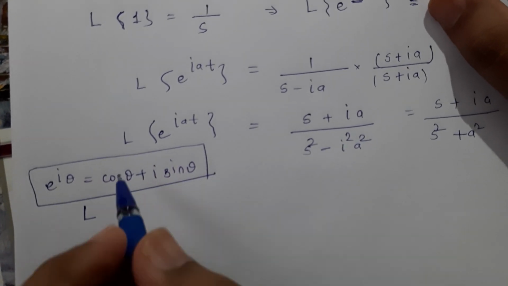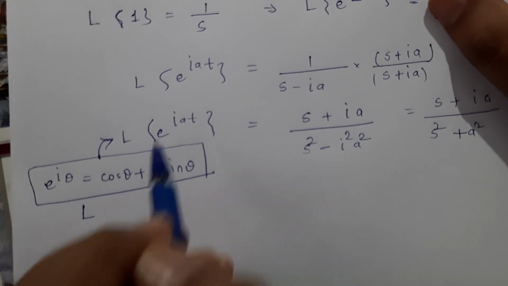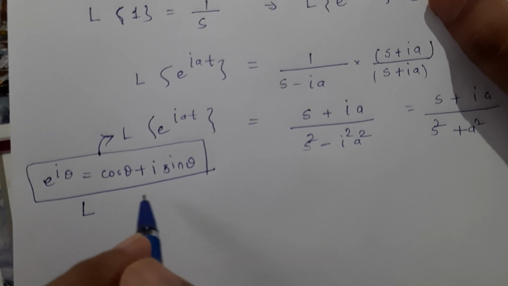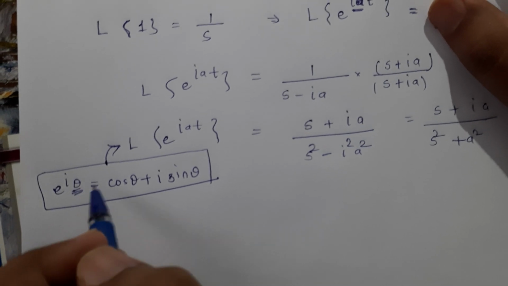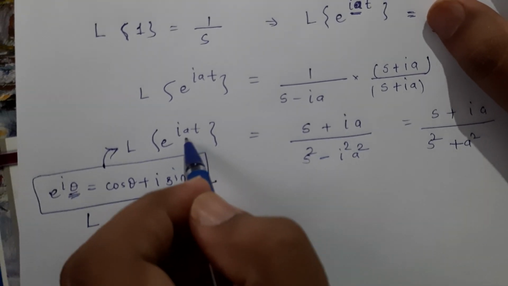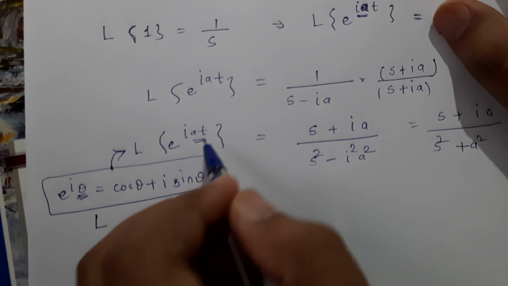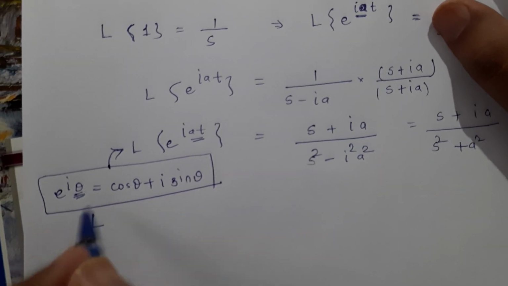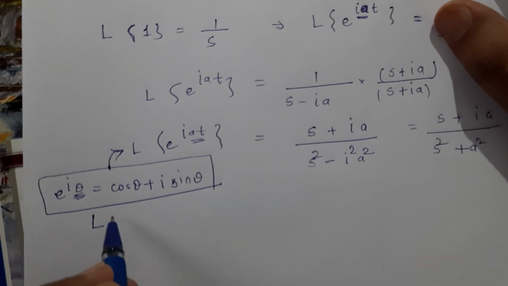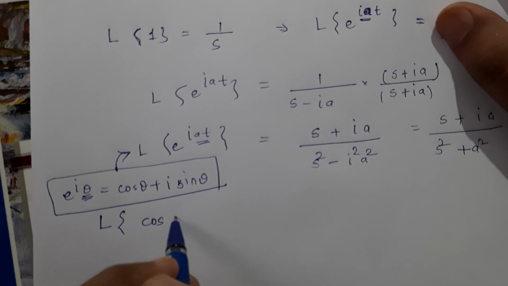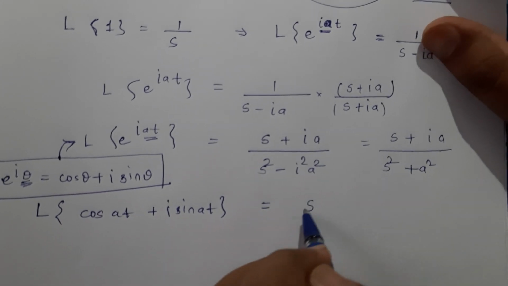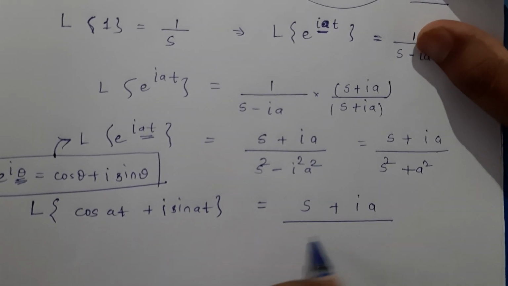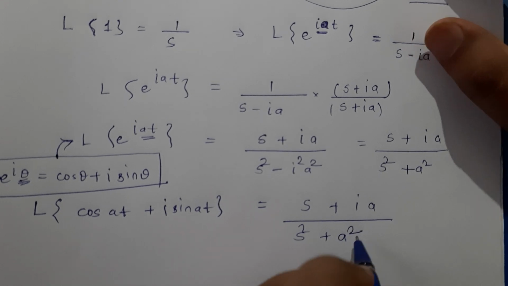If we compare this formula with what we have here, e raised to iat, theta is simply getting replaced with a times t. So here also I have to replace theta with at. So Laplace of cos at plus i times sin at will become s plus ia upon s square plus a square.